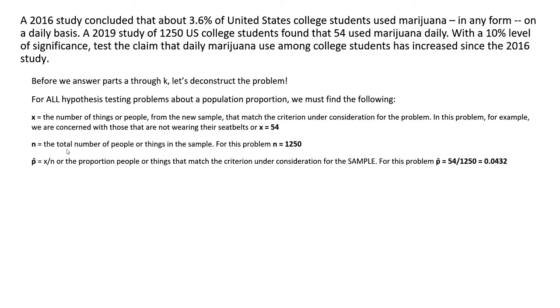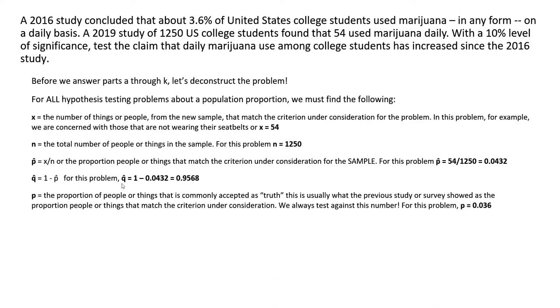P hat, again, still equals the same thing, X over N. And for this sample, P hat is equal to 54 over 1250, or 0.0432. Q hat, 1 minus P hat, which is 0.9568.